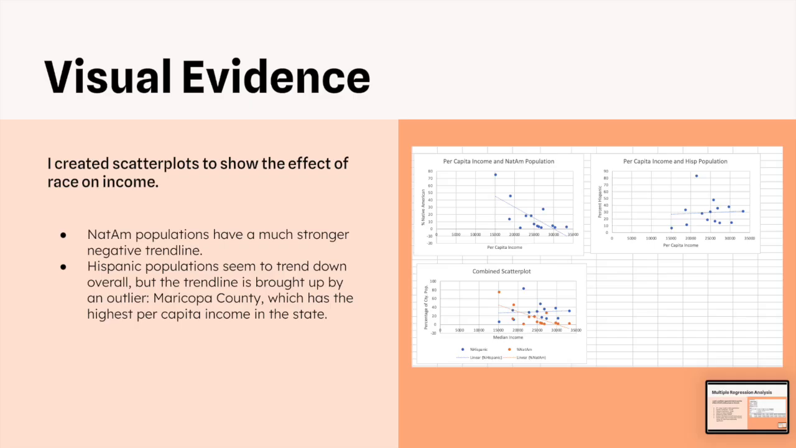As you can see, Native American populations have a much stronger negative trend line than Hispanics, which I believe is due to the presence of Maricopa County, home to Phoenix, which is much more urban and dense in population, which could mean things such as a higher cost of living and higher wages that bring up the overall per capita income. Maricopa County has a much higher percentage of Hispanics than it does Native Americans, which is why this skew mainly affects the Latino trend line, as it has the highest per capita income in the state.